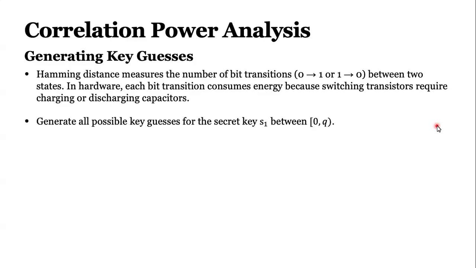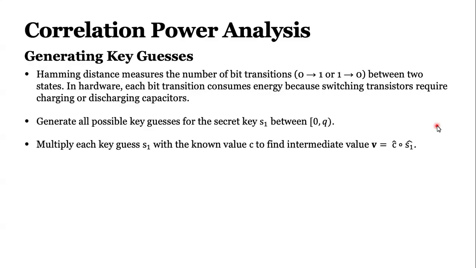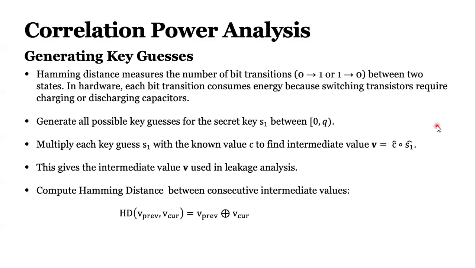And I generate all the key guesses. Then I multiply with the C, because this was the register that we are attacking, right? The multiplication result with C. Then I name this intermediate value V, and this V will give me the leakage analysis, where I will calculate the Hamming distance between the previous state of V and the current state of V, to understand how many bits change and how much power will correlate with this data.